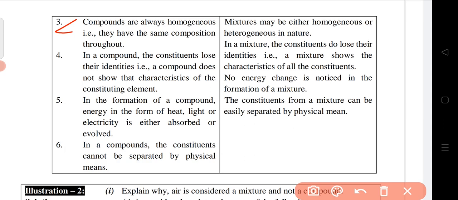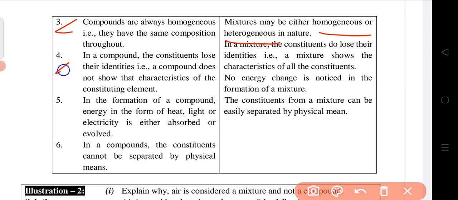Homogeneous means that in case of sugar water solution, the components are mixed properly throughout the mixture, and in case of heterogeneous, when two or more components cannot be mixed properly, they have a separation boundary between the constituents, it is called the heterogeneous mixture.